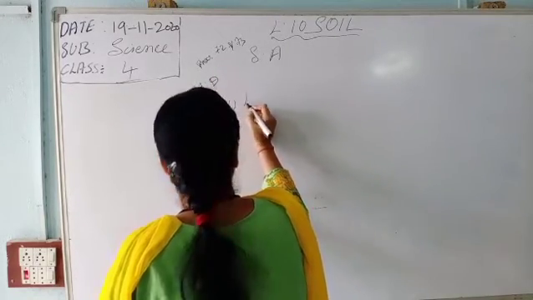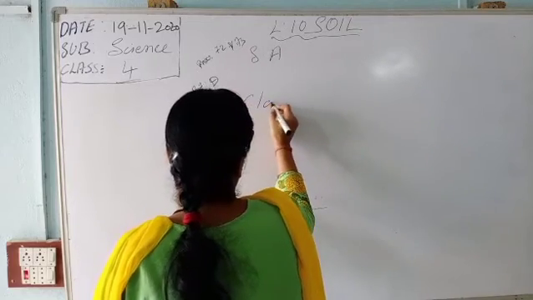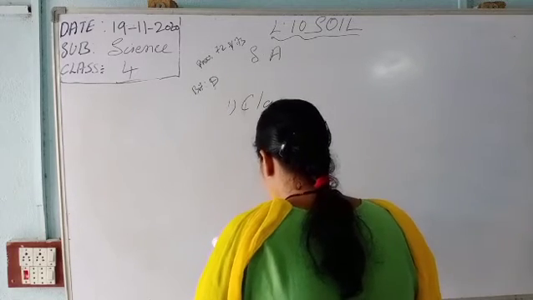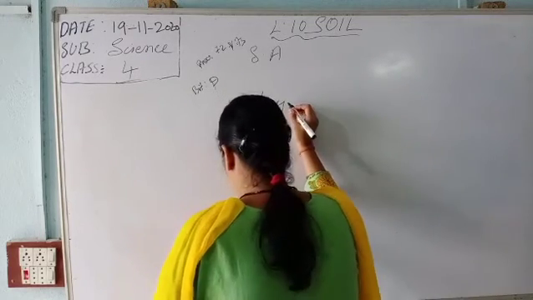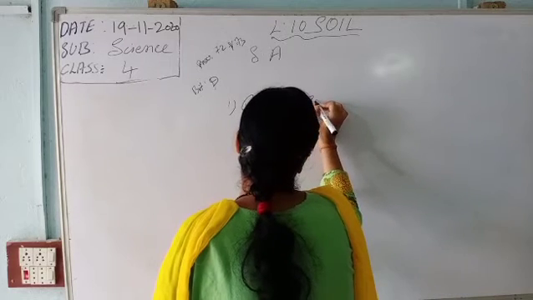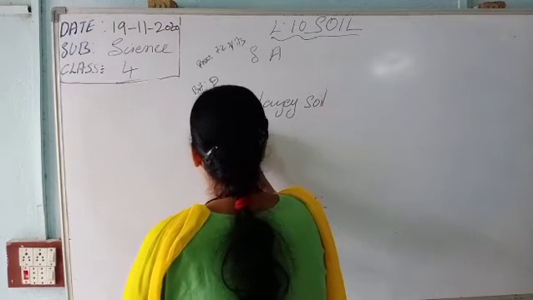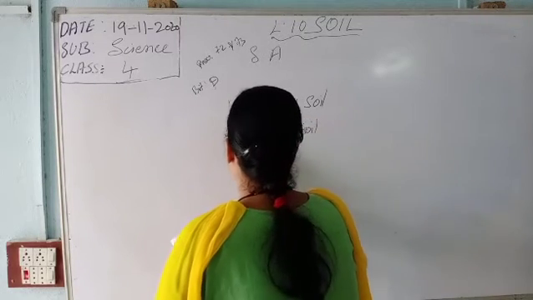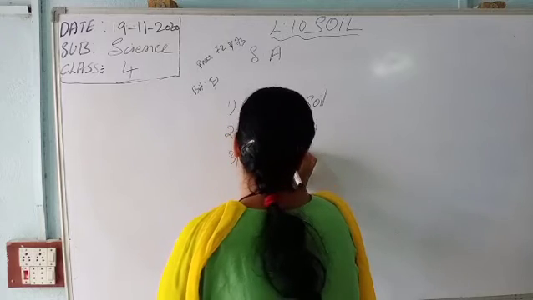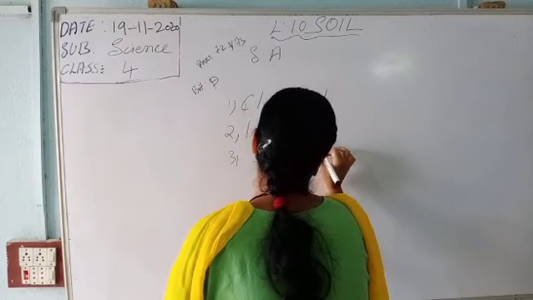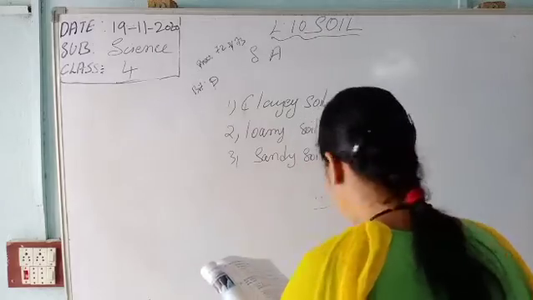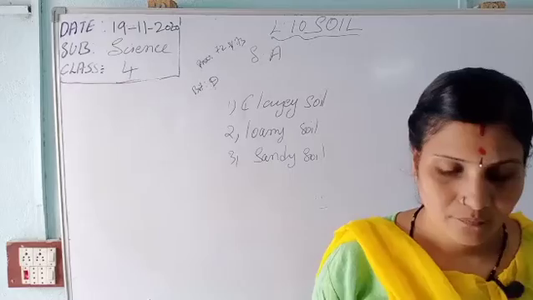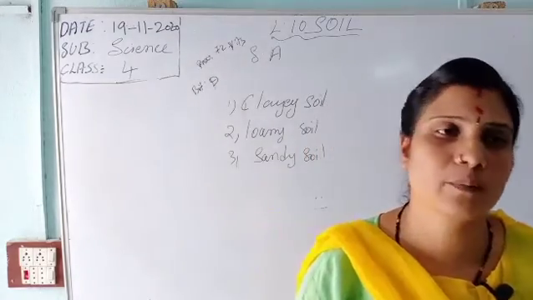It is sticky, what is it? Clay. And it is used to make pots, clay soil. Second one is loamy soil. Third one is sand. So these are the 3 soils. Once again I will explain. So here the lesson has been completed. We are going to the formative assessment.